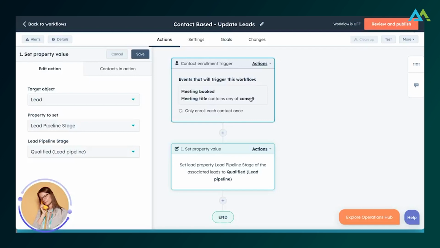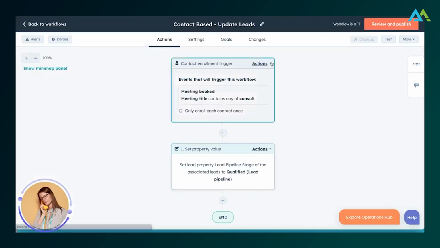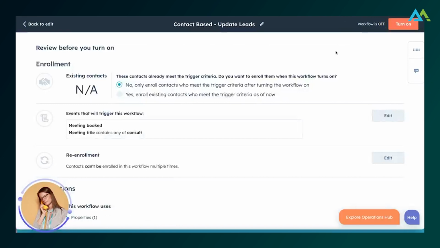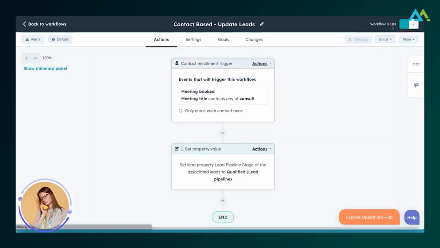You would have to have a naming mechanism. Then we're going to set the lead to qualified. So then I don't have to worry about creating a deal, because it's actually going to be done by the workflow. So it's not going to require me to create a deal when I update the lead stage to be qualified. So watch this.